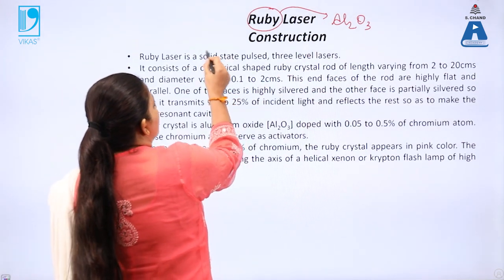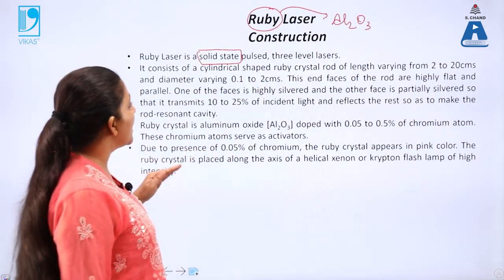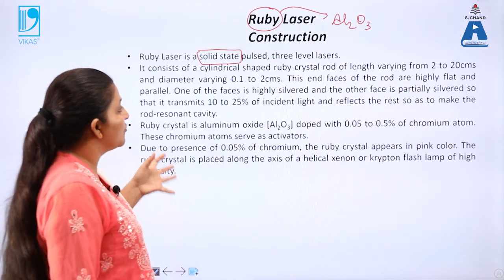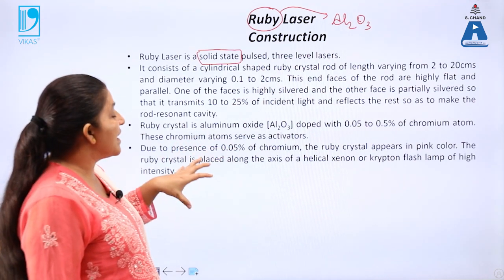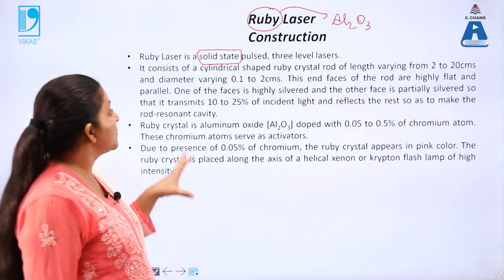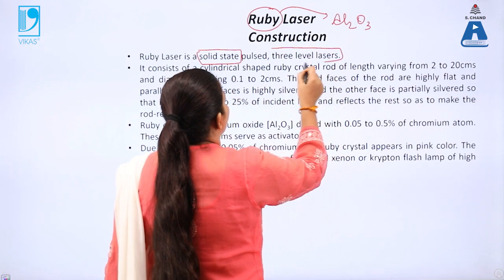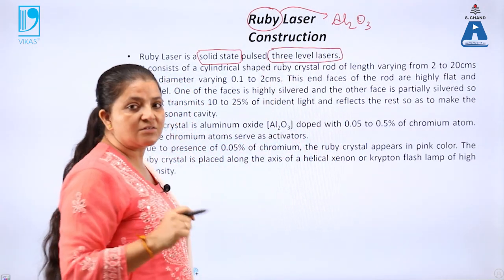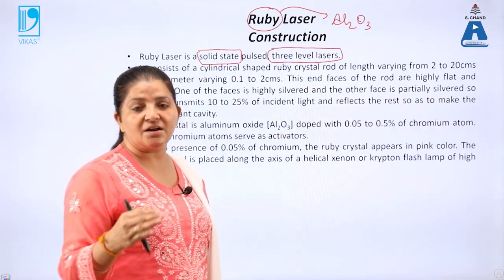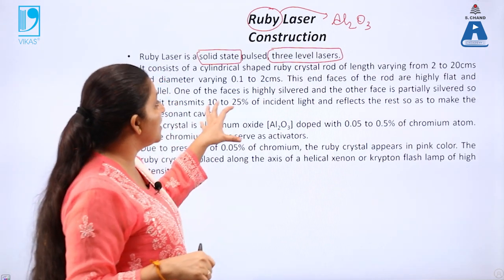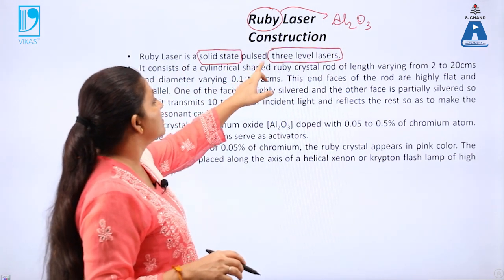Again, this is a solid state laser. Why is it called solid state? Because the atoms which are transferring from the ground state to the excited state are present within the solid. Then this is a 3-level laser. What is the meaning of 3-level laser? It means there are 3 levels present in this laser: one is the ground state, the second is the excited state, and the next is the metastable state.